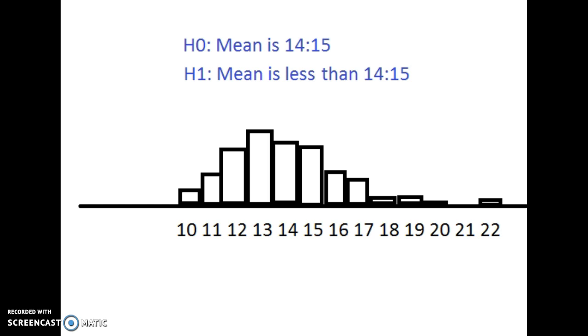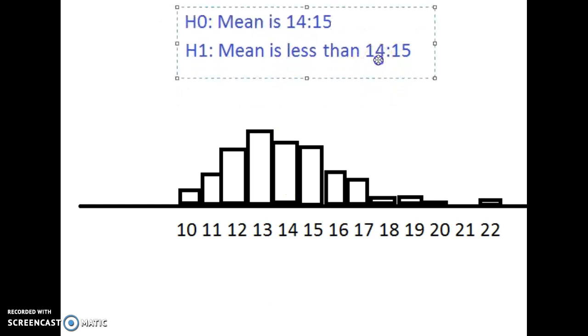And so you don't actually need to gather a sample for this discussion board, but how that would look would be to take a sample of trips, calculate the mean time from that sample, and then if that sample comes back that the mean's a lot less than the null, I would reject the null in favor of the alternative. If the sample comes back and I get a sample mean close to the null, then I'm just going to accept that the null is probably true. There's no reason to reject it.